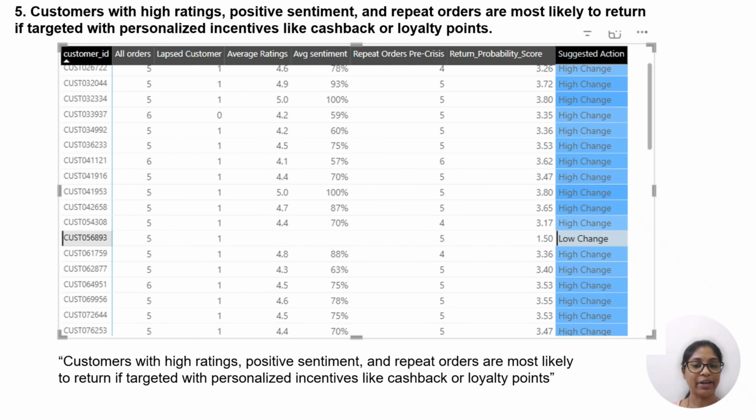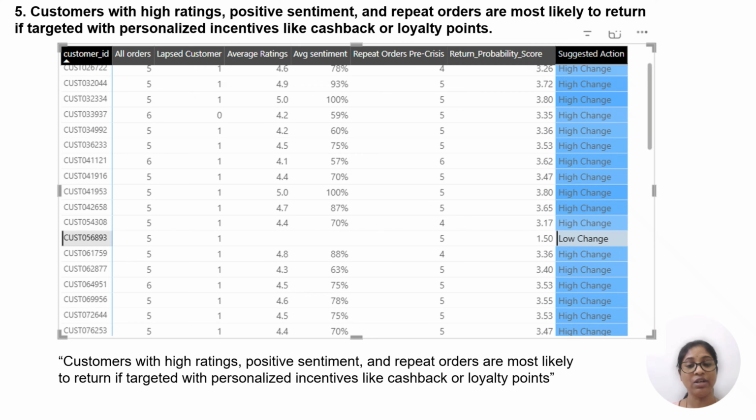Let's look at the final question of this secondary analysis. The situation is that QuickBite experienced a crisis between June and September 2025, leading to a significant drop in orders and customers. Many previously active customers stopped ordering, creating a pool of lapsed customers. Lapsed customer means a customer who has stopped ordering. My task was to identify which lapsed customers are most likely to return if targeted with personalized incentives